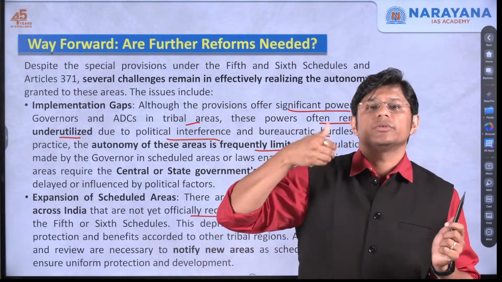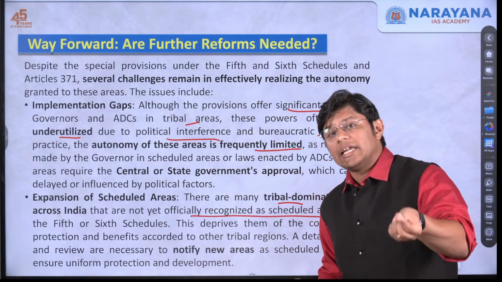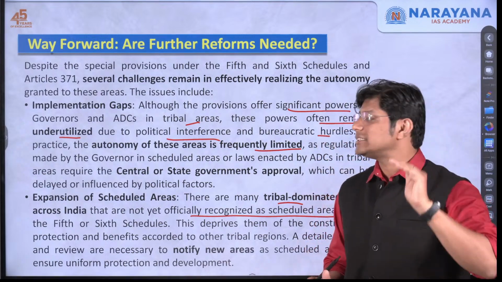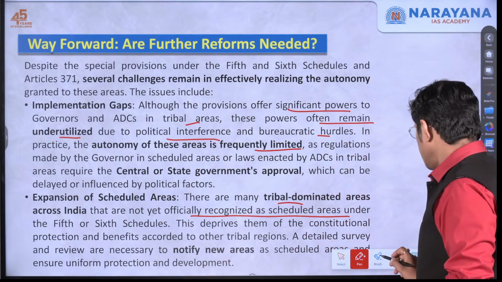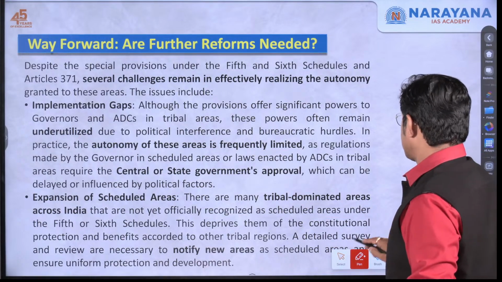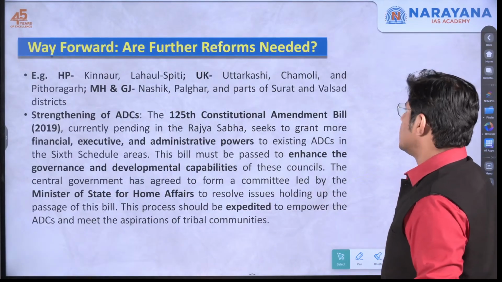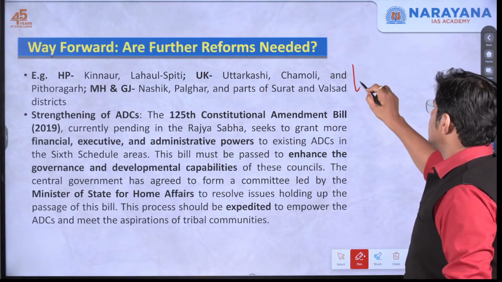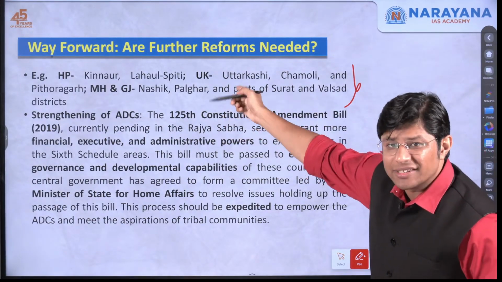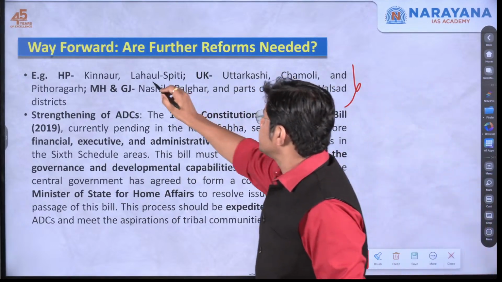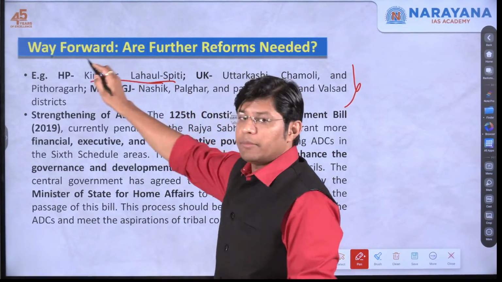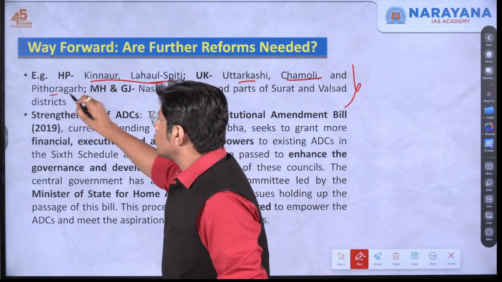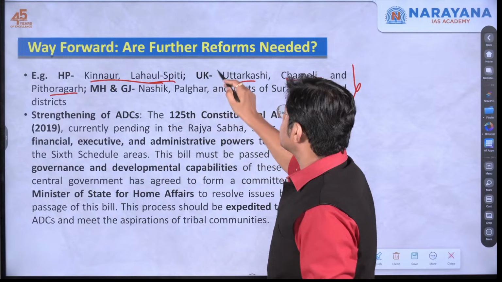The author tries to say that even these areas and tribal communities should be included under the 5th and the 6th schedule. For example, you may please note down these examples. No one is going to help you with these examples. Lahul Spiti, these regions in Himachal Pradesh, right? Then Uttarkashi, Chamoli and Pithoragarh, these areas in Uttarakhand.